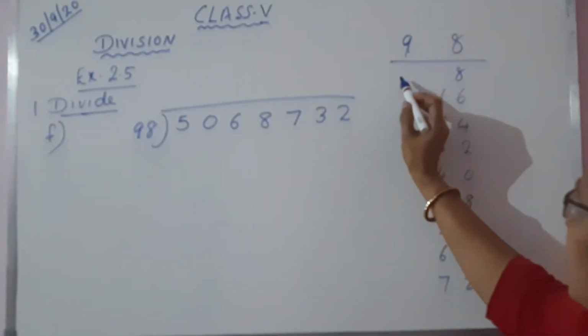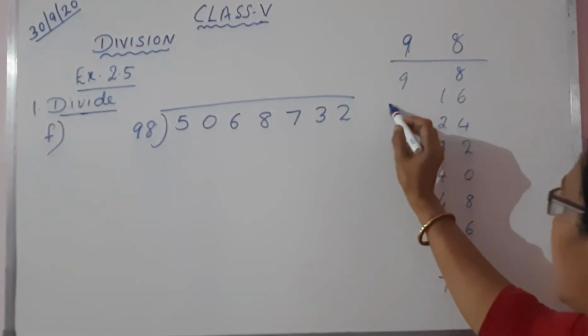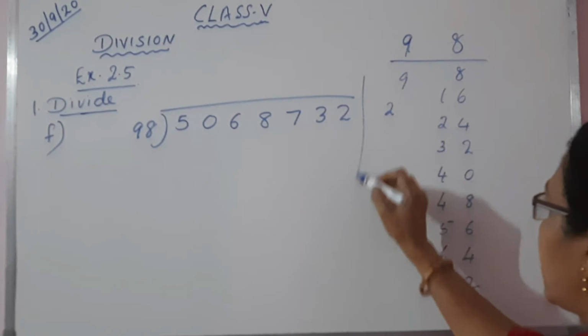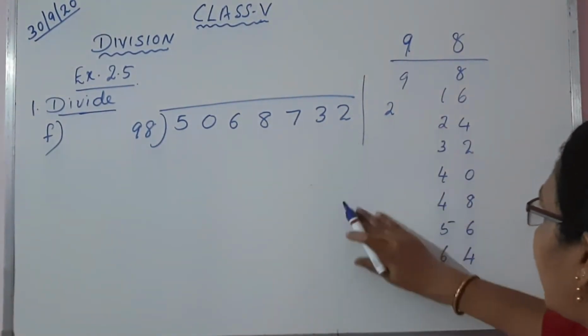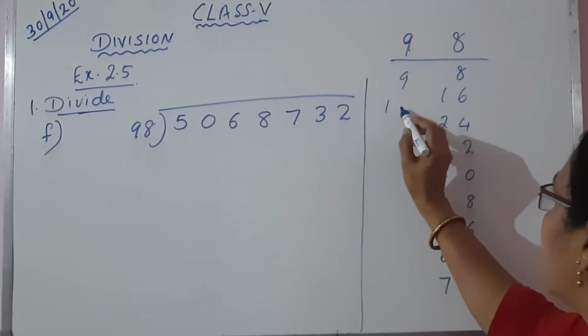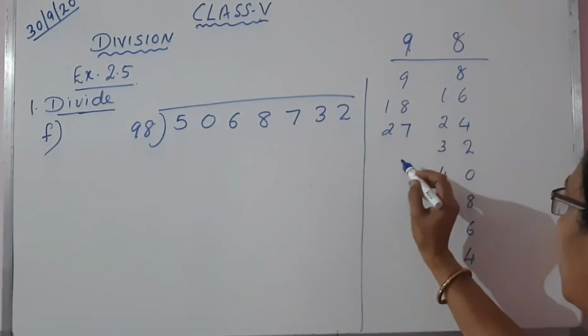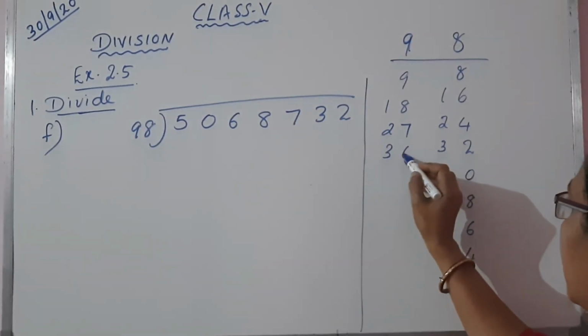Now the 9 table I will write here. 9 ones are 9, 9 twos are 18, 9 threes are 27, 9 fours are 36.